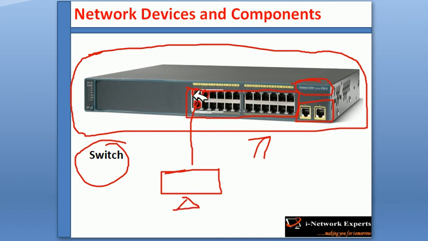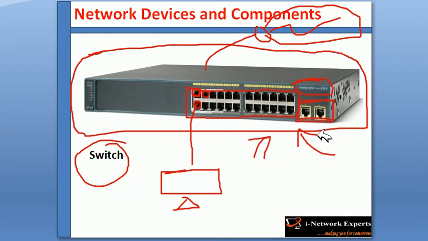So this switch also has a connection to the router. PC will be connected to the switch, or end user devices will be connected to the switch port. Then the switch will be connected to the router. Then the router will be connected to the WAN. This is how we design our network, and this switch has a lot of functions that I'm not going to tell you now. I'll tell you at a later section.